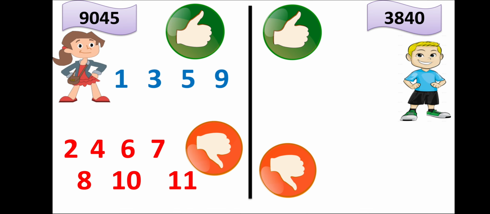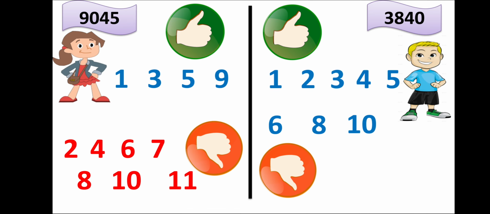Now what about Johnny? Johnny has got more gifts than Ginny because his coupon number was divisible by 1, 2, 3, 4, 5, 6, 8 and 10. All the 8. It was just not divisible by 7, 9 and 11. So in these 3 stalls he did not get any gifts, but the other 8 he got gifts. Here we can see both of them have got the gifts at stall 1. That means we can say the rule for 1 is all numbers are divisible by 1.